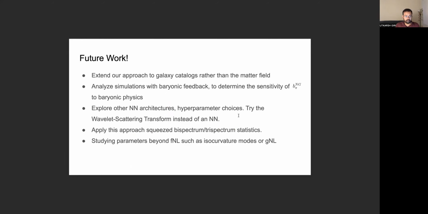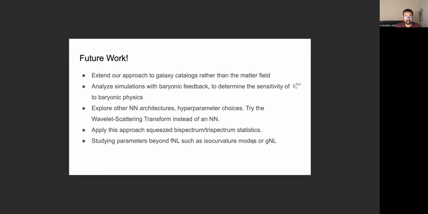We are working on extending our analysis beyond this. We are working on extending our approach where instead of feeding in the matter density field, we feed in the galaxy catalog or galaxy density field, which would be a more realistic analysis.